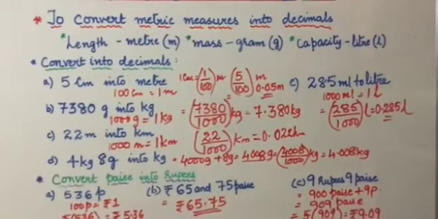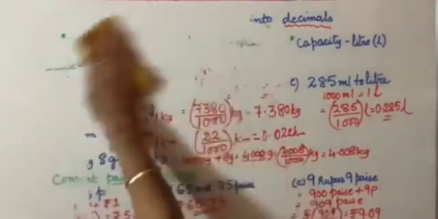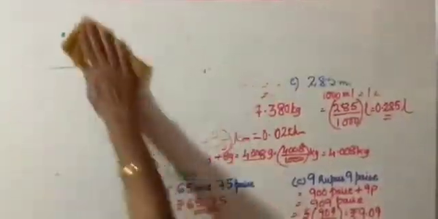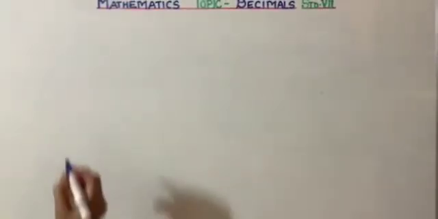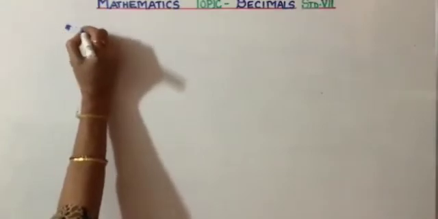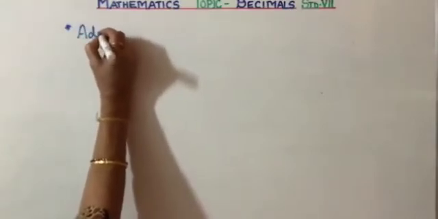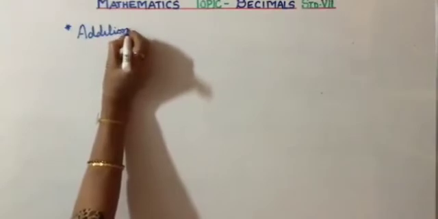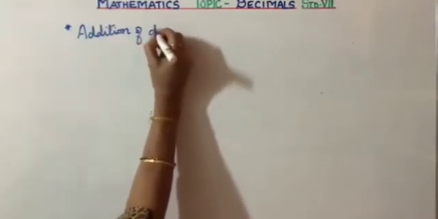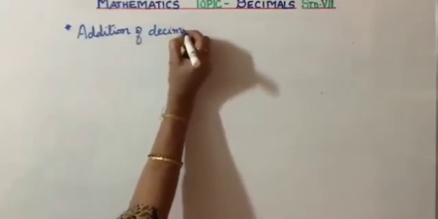Now, please write addition of decimals. Write the heading: addition of decimal numbers. Whenever we say decimals here, we mean decimal numbers, children. I hope there is no confusion. Addition of decimal numbers. Okay?